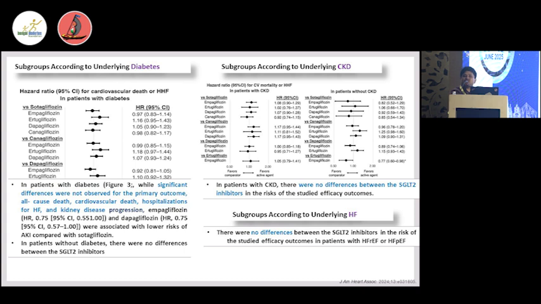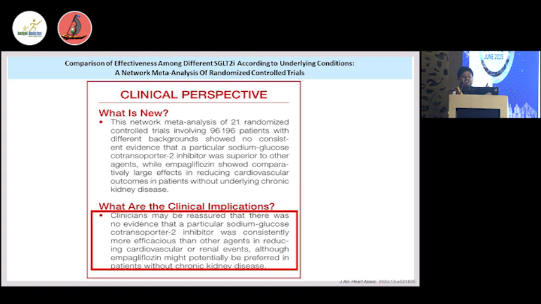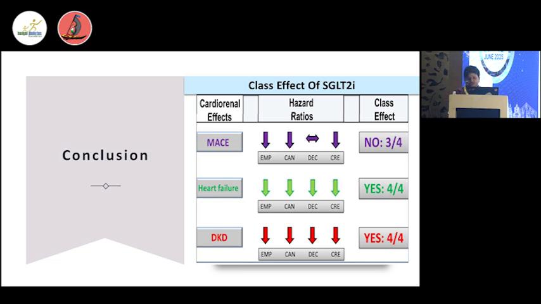Overall, the molecules show a beneficial effect to some extent and non-inferiority to some extent, but no differences between the molecules. So that is the conclusion: a clinician may be reassured that there was no evidence that a particular SGLT2 inhibitor was consistently more efficacious than the other agents in reducing cardiovascular or renal events. Except in some cases, Empagliflozin is more preferable in established cardiovascular disease patients without any CKD. Otherwise, overall, in each organ damage like ASCVD or CKD patients, we preferably use an SGLT2 inhibitor. No particular molecule is preferred for this category.